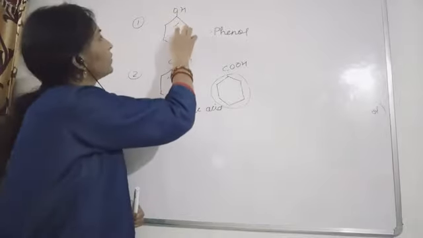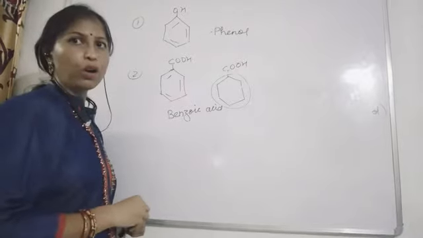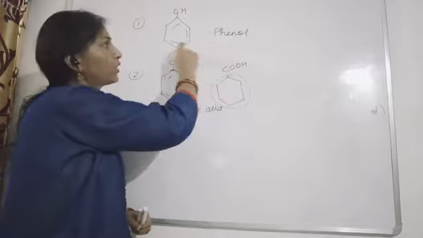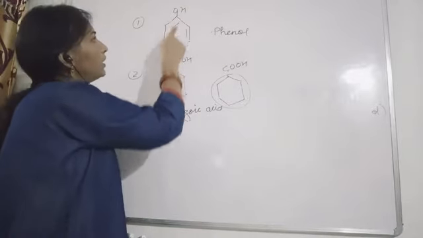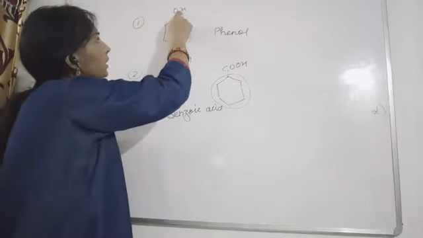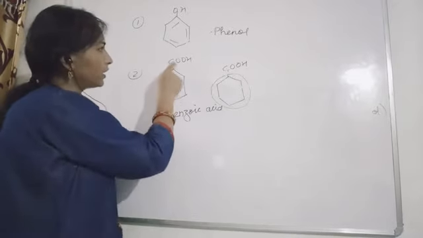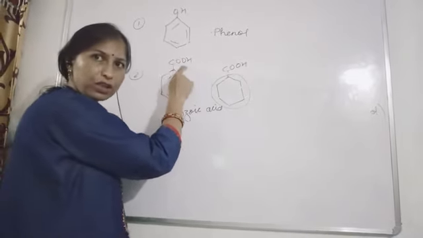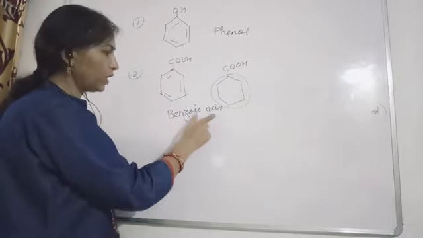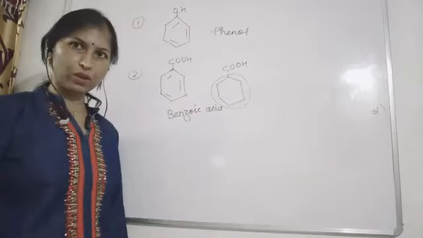See, in this case we wrote phenol. We haven't mentioned here benzene 1-ol or benzenol, we are not writing that. We are calling this compound phenol. So when the functional group is not having any carbon, then this benz word will not be used. And see, in this case the carbon is present in the functional group which is attached to this benzene. So the benz word we are using for this. So benzoic acid, this will be the IUPAC name of this compound. Okay, I hope you understood.